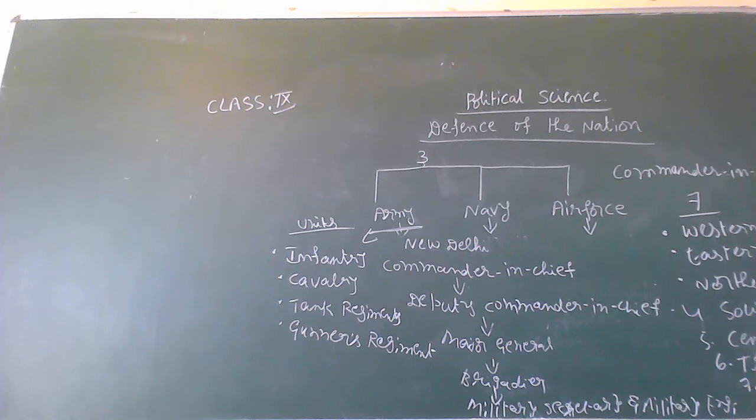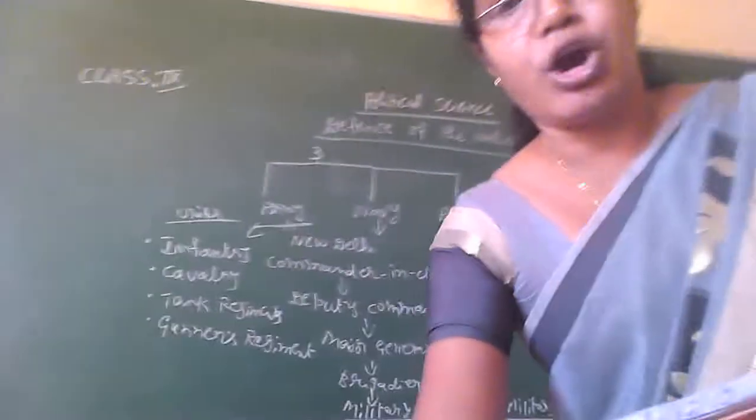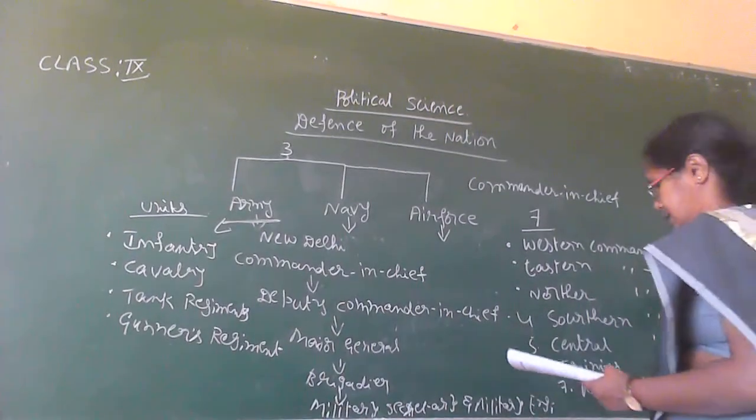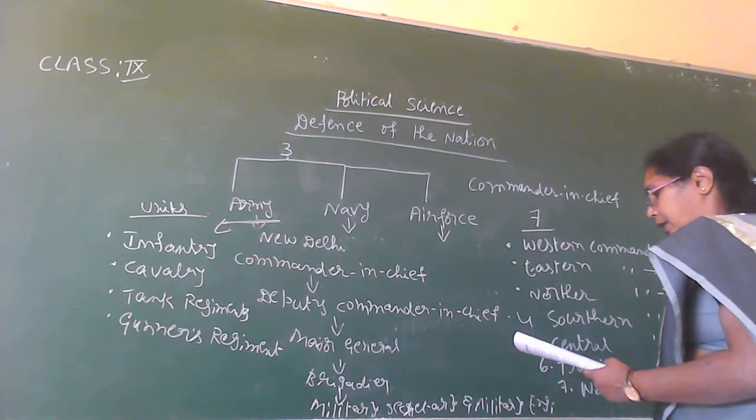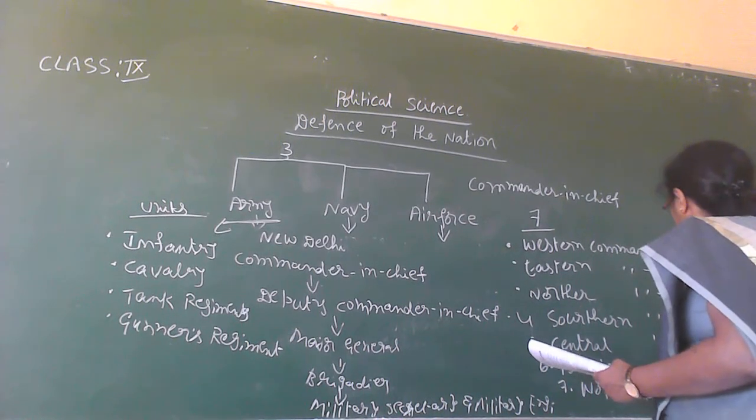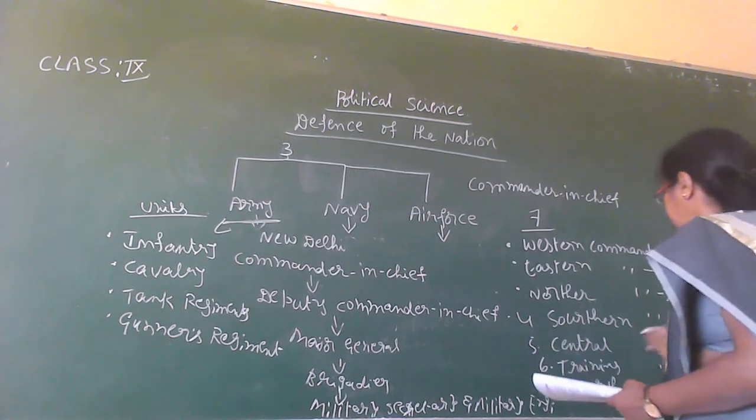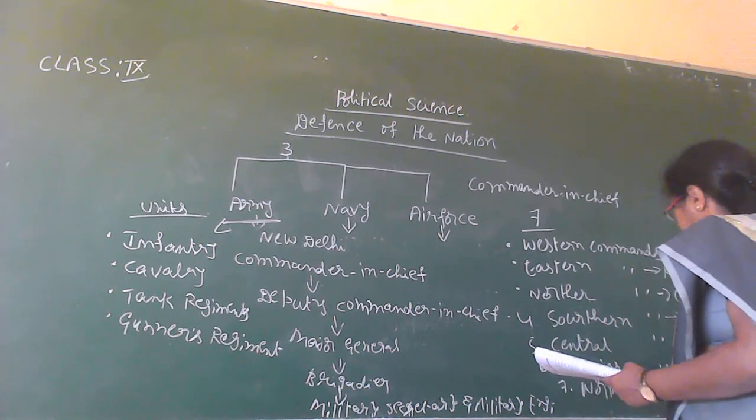It is in Chandigarh. Next, the Eastern Command headquarters, it is in Kolkata. Then the Northern Command chief, it is in Udhampur in Kashmir. Then Southern Command is in Pune.